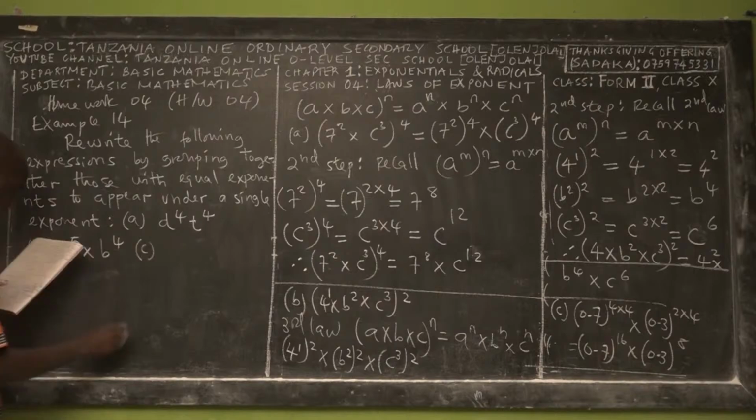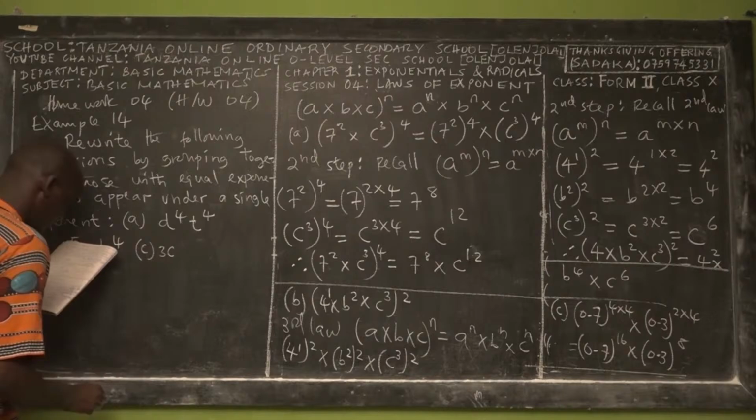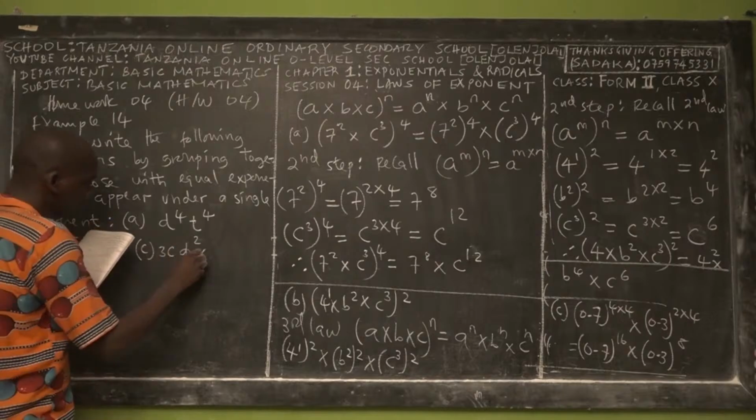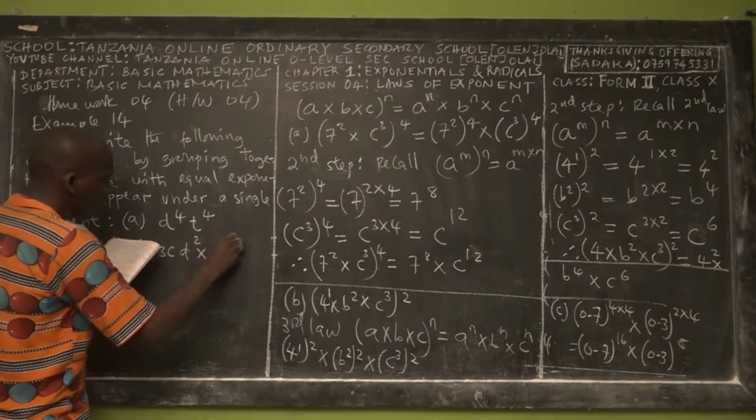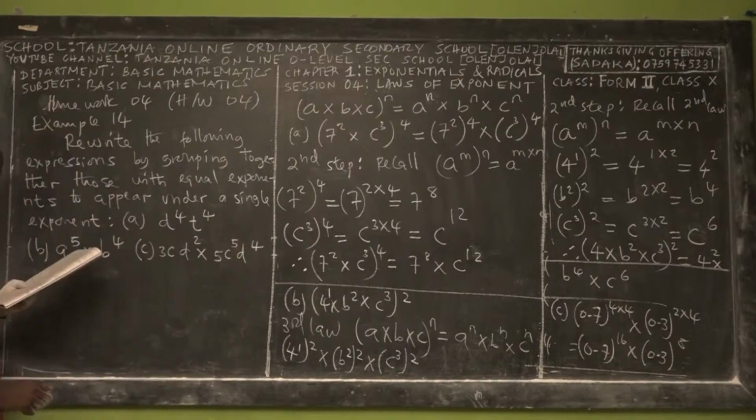C, we give you 3C D squared times 5C power 5 D power 4. So rewrite the following expressions by grouping together those with equal exponents to appear in a single exponent.